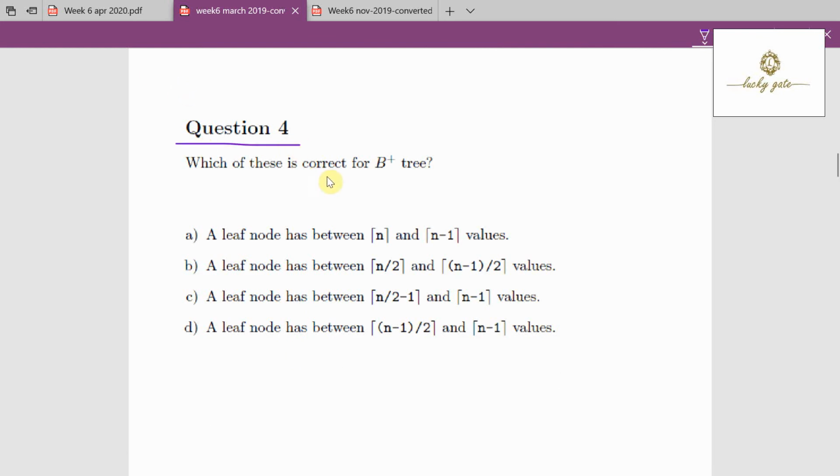Coming to question number 4. Which of these is correct for B plus trees? What is the order of a B plus tree? B plus tree order is called N. Now a B plus tree has 2 orders, one for internal node and one for leaf node. If it is an internal node, we call it N pointers. If it is a leaf node, N records. Now the question is, a leaf node has between N and N minus 1 values. It is incorrect. Actually, a node needs to be filled at least 50%. We call it the fill factor of a B tree and B plus tree. So the fill factor of a B tree and B plus tree is half.